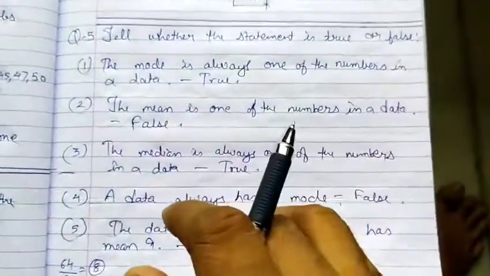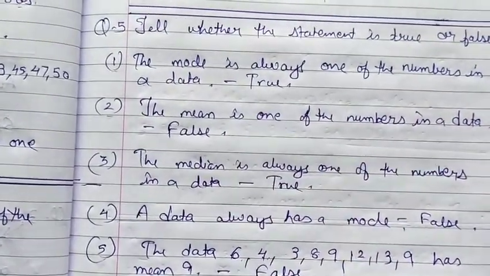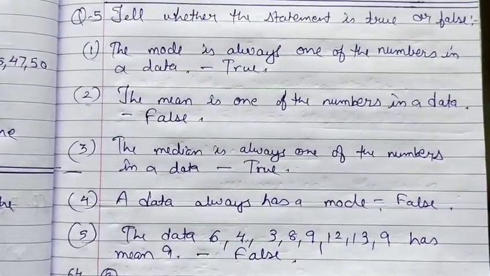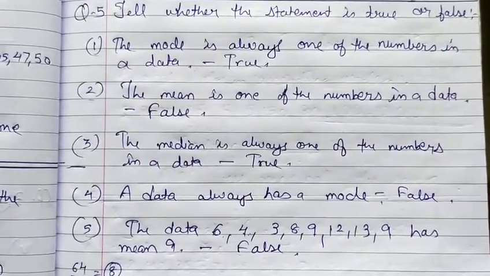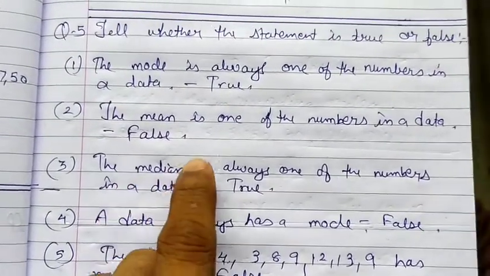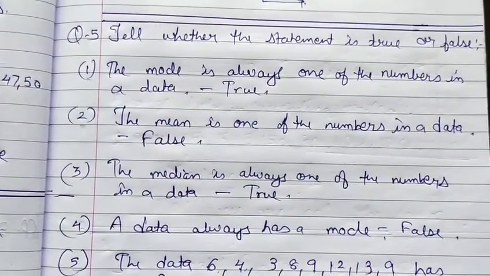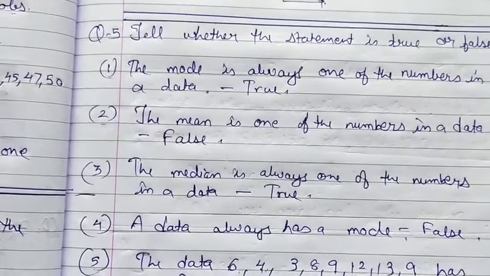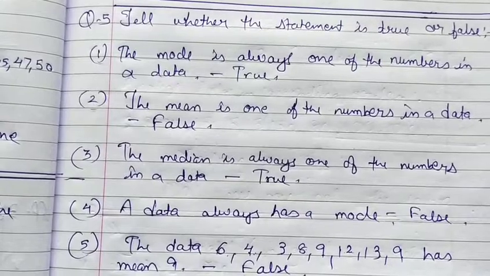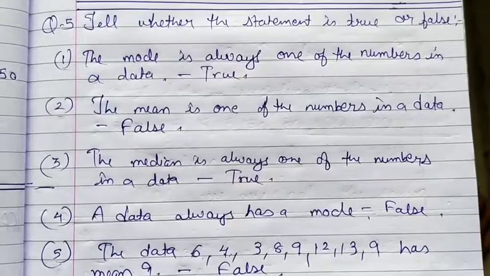Now true or false. Tell whether the statement is true or false. Mode is always one of the numbers in a data set. Yes, after doing a number of sums, we found that the value of the mode is always in the given data, because the value which is repeated most often is known as the mode. Mean is one of the numbers in a data set. It is false, because you cannot always find the value of the mean in the data. Why? Because after adding all the data, the sum of the observations divided by the number of observations can be any different number also.